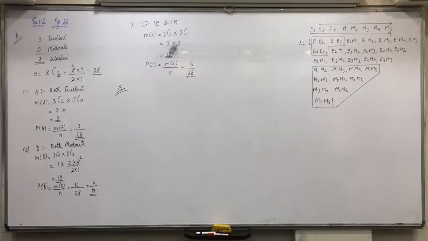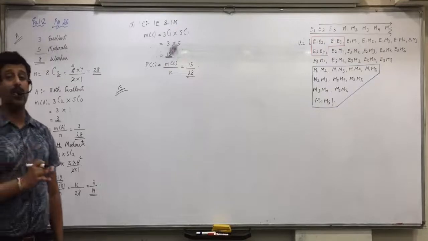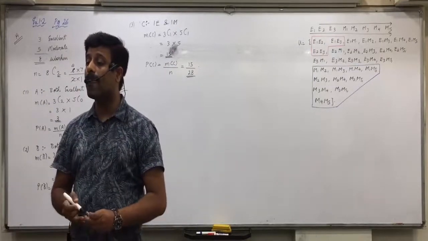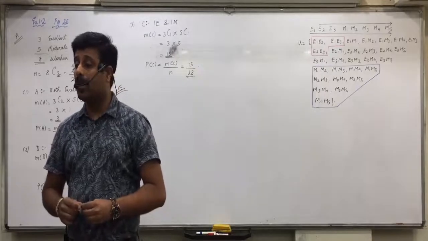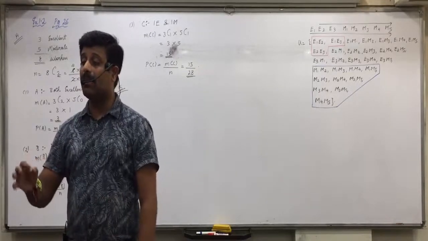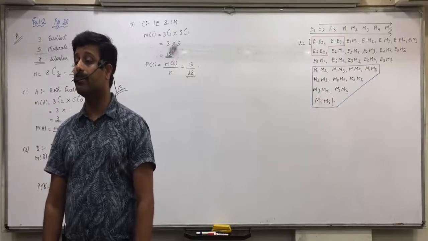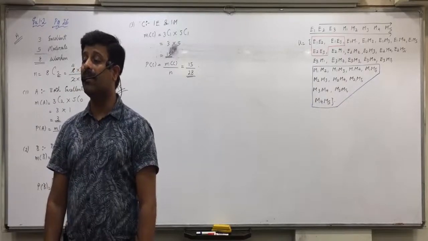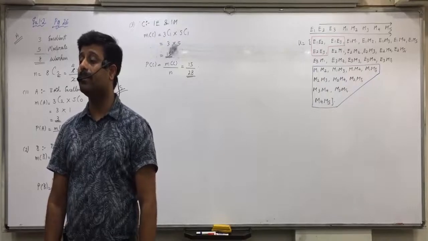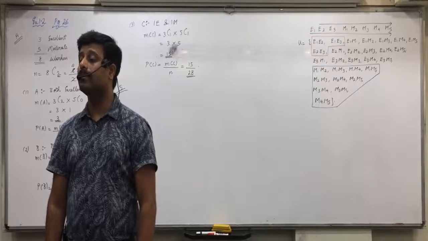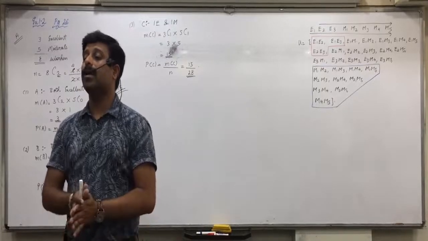Two cards are drawn from a well shuffled pack of 52 cards. Riya, how will we find N? Drawn means selected. 2 cards are selected from a well shuffled pack of 52 cards. How will you find n? Akansha?